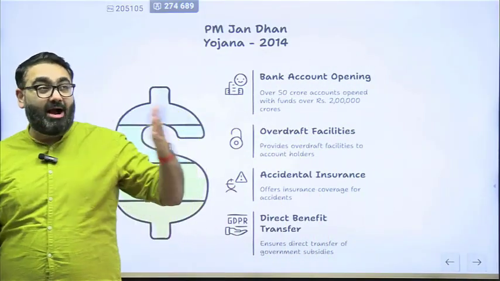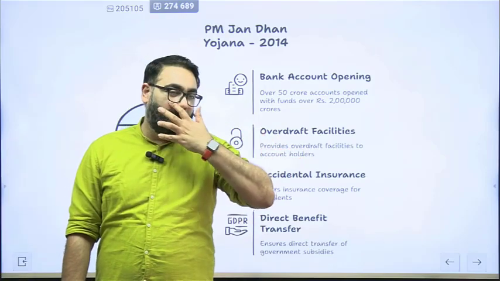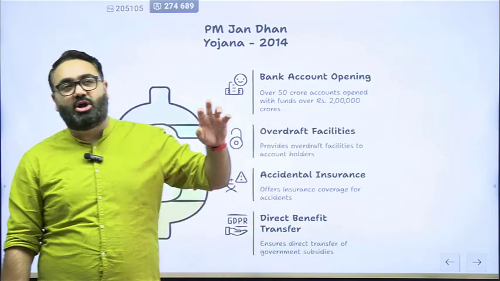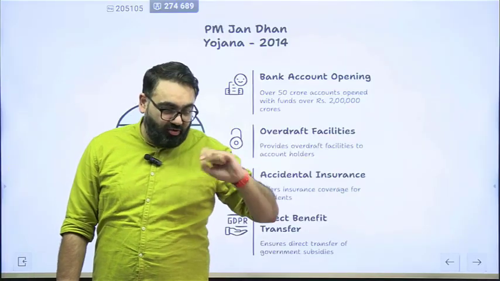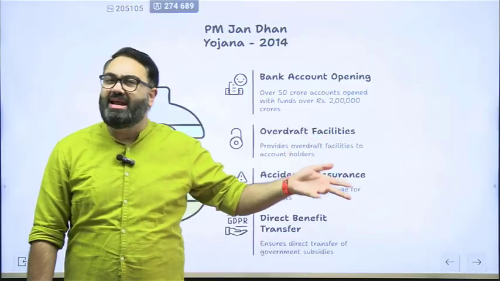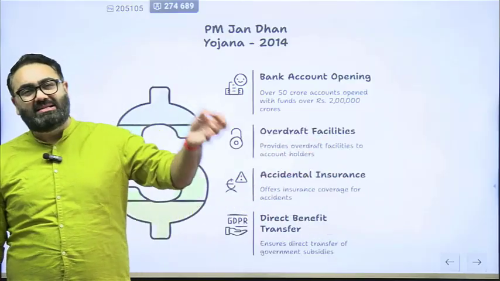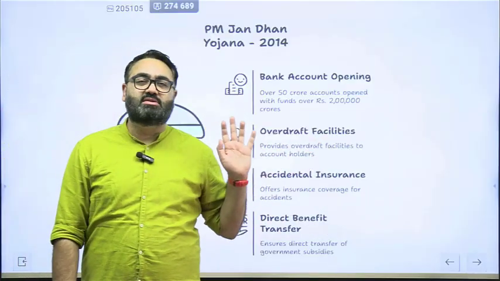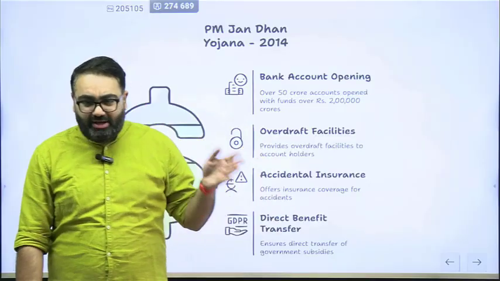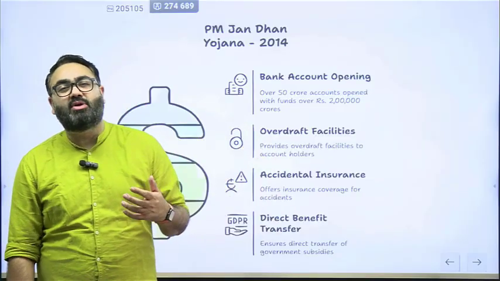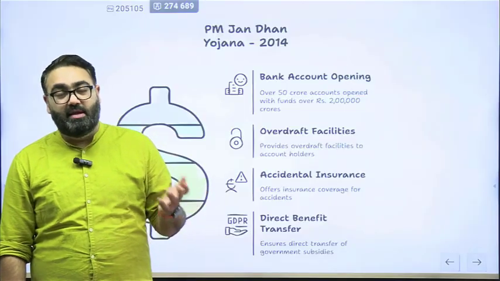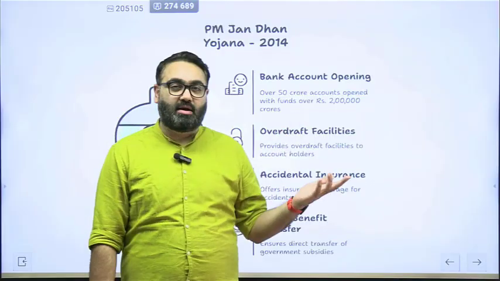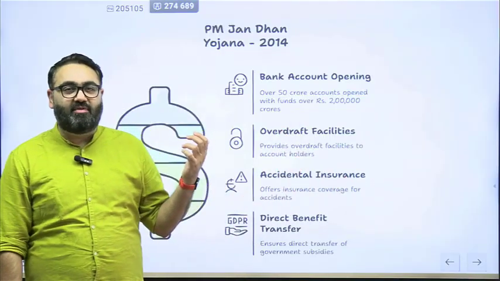Let's say your bank account has 10,000 rupees only, but for emergency purposes you require 12,000 rupees right now. Can you withdraw 12,000? Because your account only has 10,000. The banks in some cases do give you this option, that you withdraw a slightly bigger amount as compared to what you have. This is called overdraft facility. This is only possible if you have a bank account. So overdraft facilities are provided.